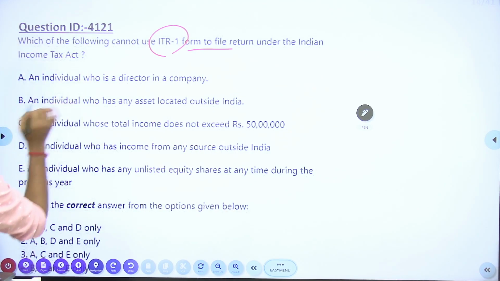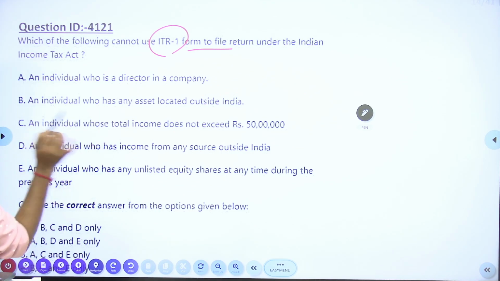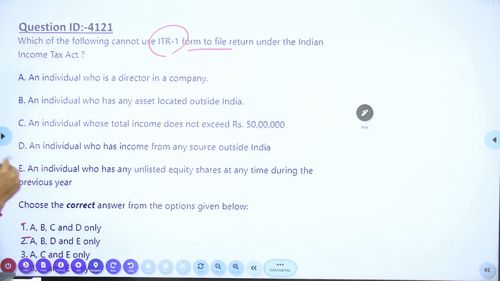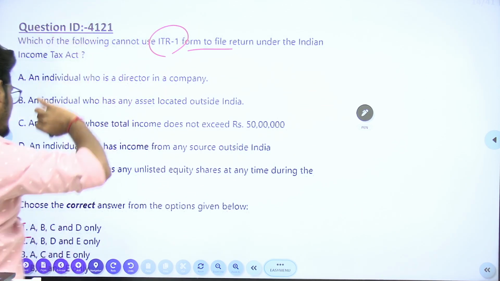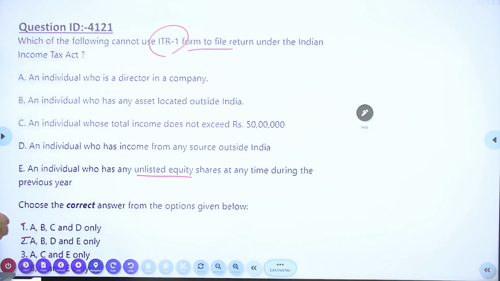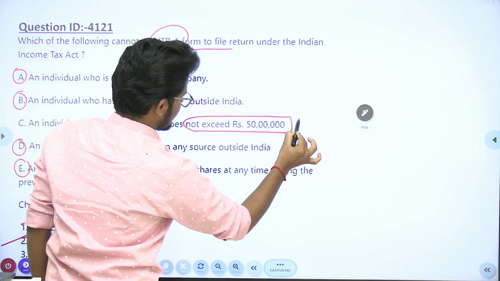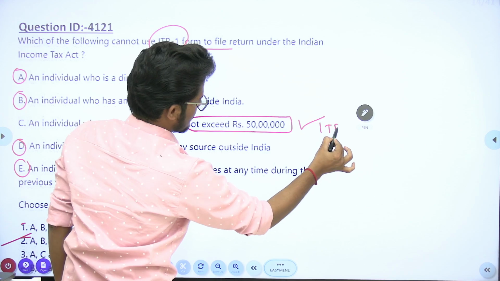An individual who is a director, an individual who has any asset located outside India, an individual whose total income does not exceed 50 lakhs, an individual who has income from any source outside India, an individual who has any unlisted equity shares anytime during the previous year. So the answer is given as option B, that is A, B, D, E. An individual whose income does not exceed 50 lakh can file ITR number 1.